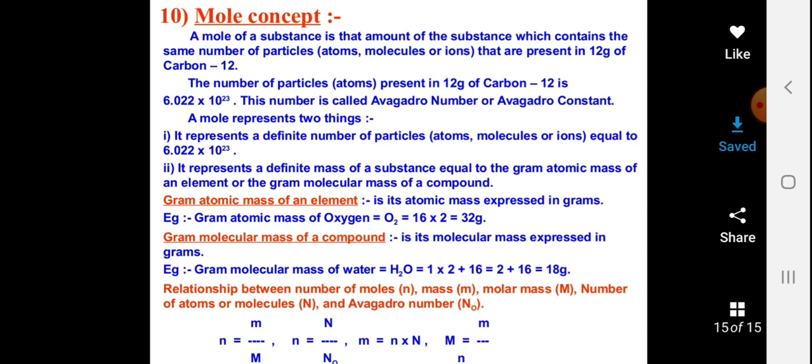Gram molecular mass of compound H2O: 1 into 2 plus 16, that is 18 gram. The relationship between the number of moles, mass, molar mass and number of atoms or molecules and Avogadro number is given. So here we finish chapter 3, atoms and molecules introduction.